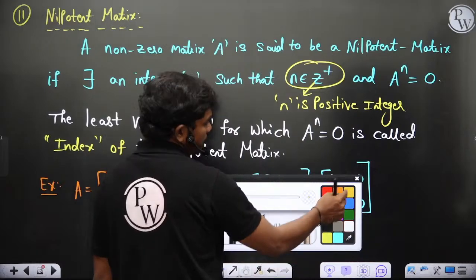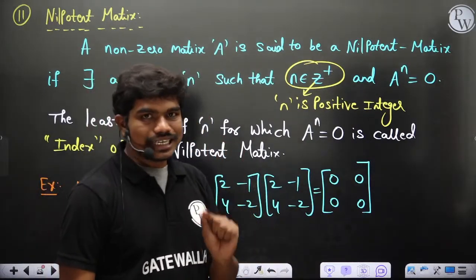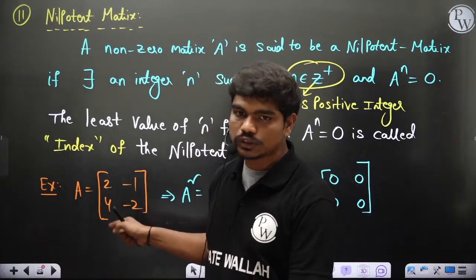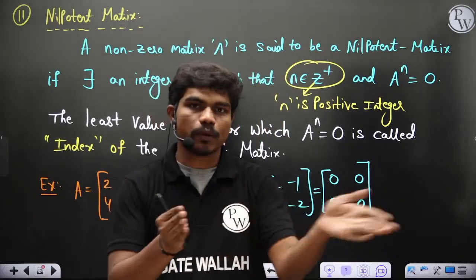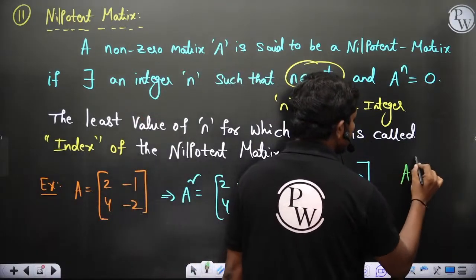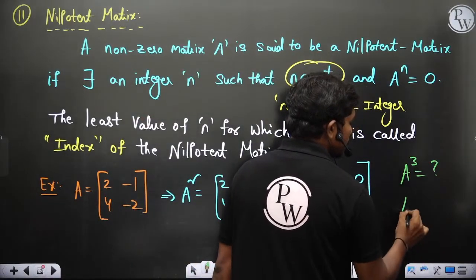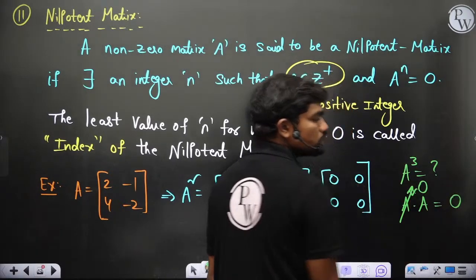Okay, so this is A square. And why have I mentioned this index of the matrix? This index word is very important. The reason is, let's say I have found this A square is equal to 0. If A square is a null matrix, ultimately A square, A cube, A power 4, all these will be null matrices. Correct? Like for example, if I take A cube and if I ask you what is the value of A cube, you can write this A square into A, and since this is a null matrix, ultimately the product is going to be a null matrix.